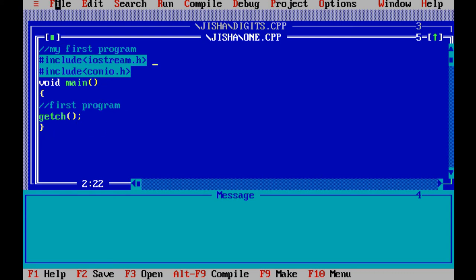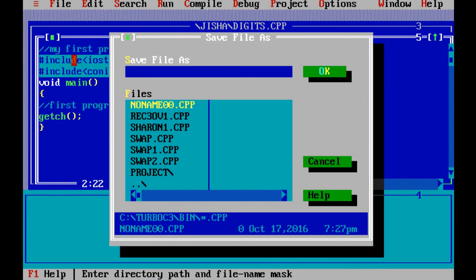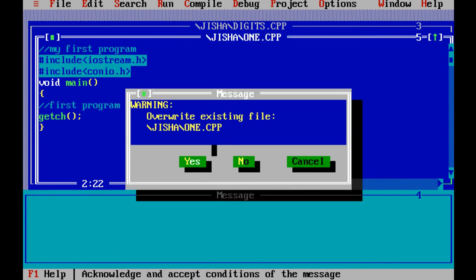After this, you can save that file. Using Save As, you can save your file as 1.cpp. See, the extension of the C++ file is .cpp. CPP means C++. CPP is the extension of the C++ file.